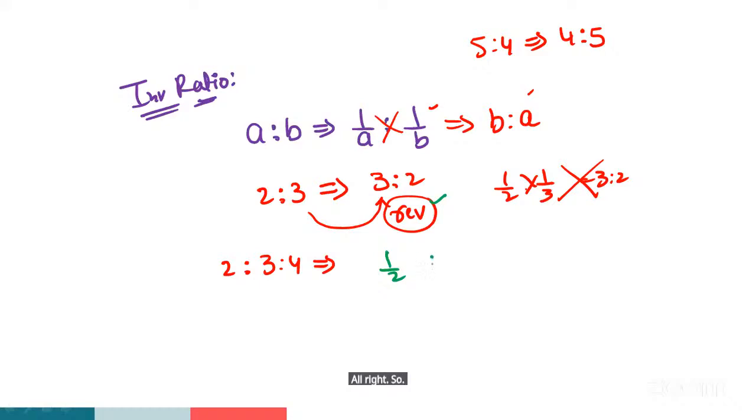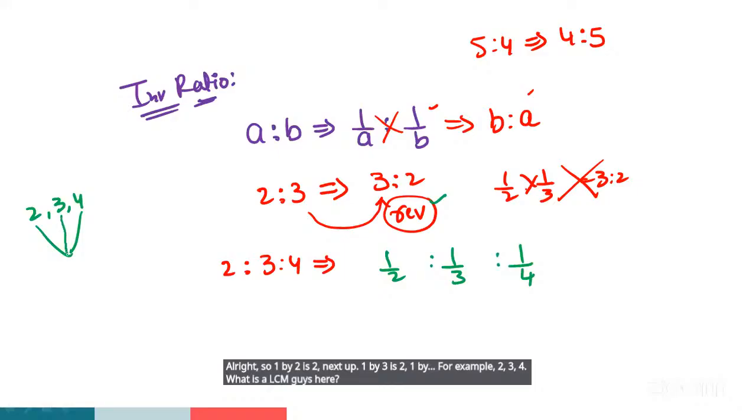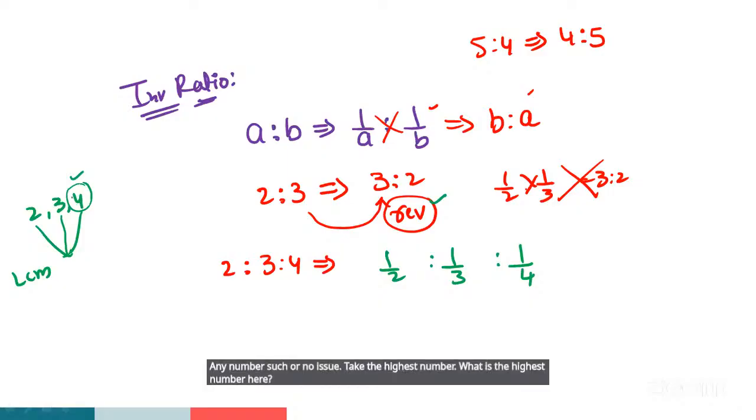1/2 is to 1/3 is to 1/4. For example, 2, 3, 4. What is the LCM, guys? If you want to find the LCM, first take the highest number. Any numbers, it's no issue. What is the highest number here? 4. Check whether the highest number is a multiple of the remaining numbers or not.